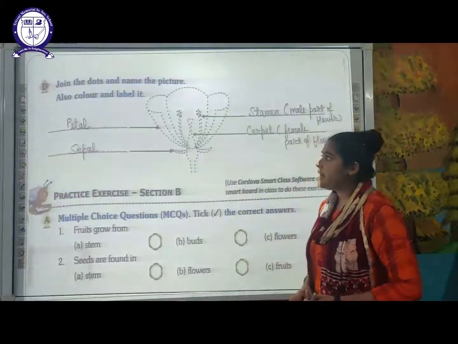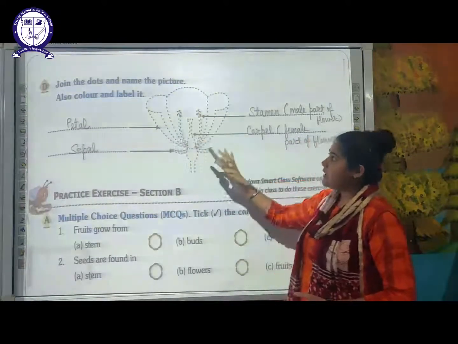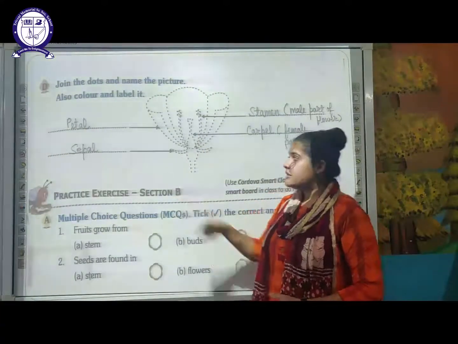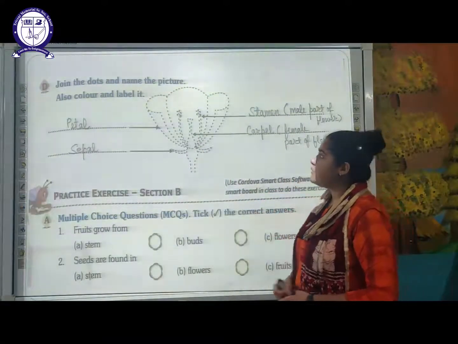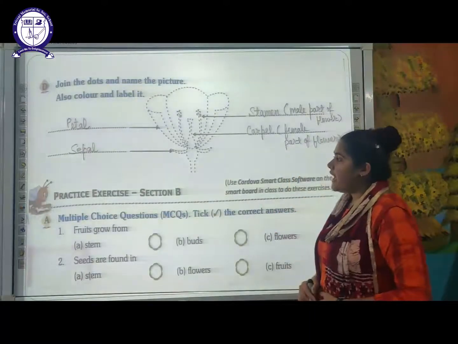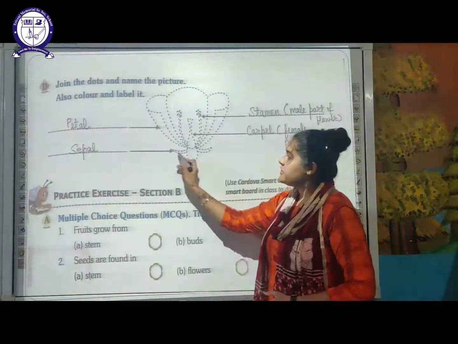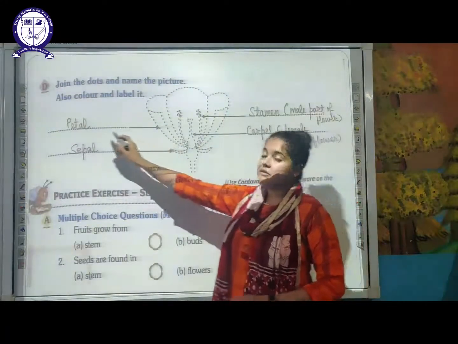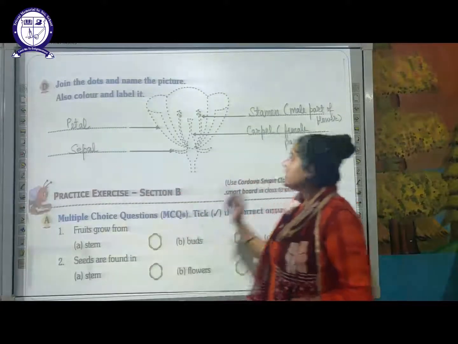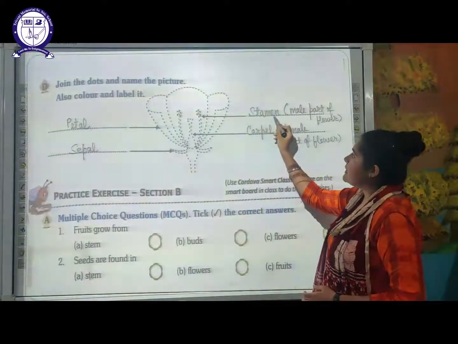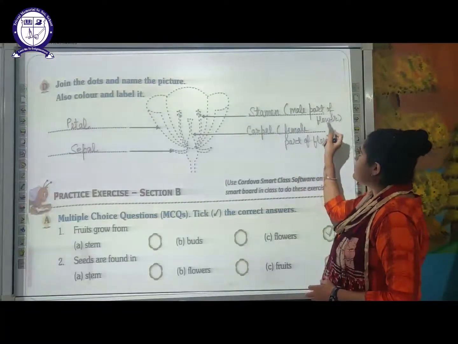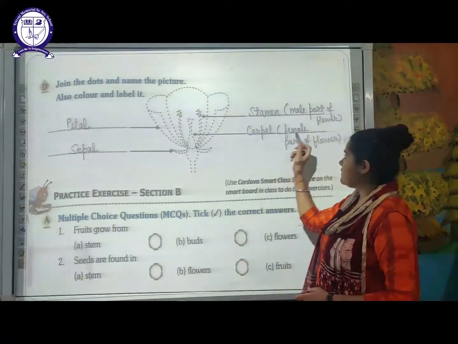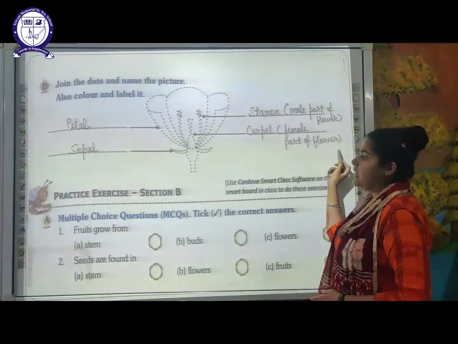Let's move on to the next part. Here the diagram, a picture, is given. You have to join the dots and color this picture. This is a flower and we have to write down the various parts of it. As you can see here, the first part is your sepal part. The next, your attractive part, is the second part, that is your petal part. The third one you can see here is your stamen. The stamen is the male part of the flower and the innermost part is your carpel or pistil, and it is the female reproductive part of any flower.